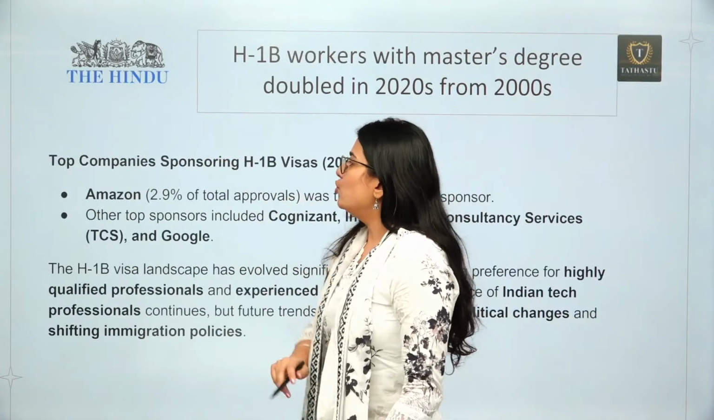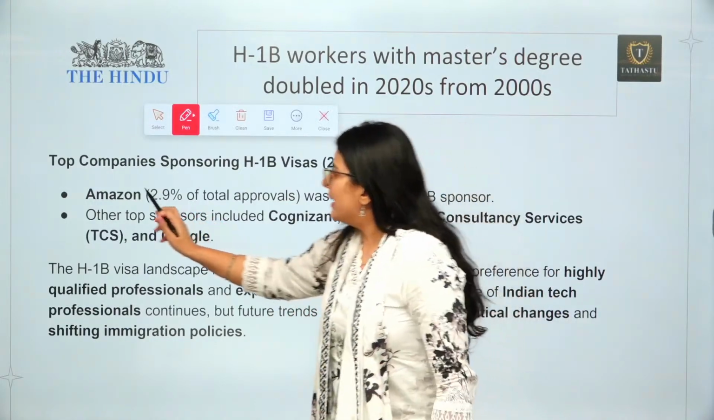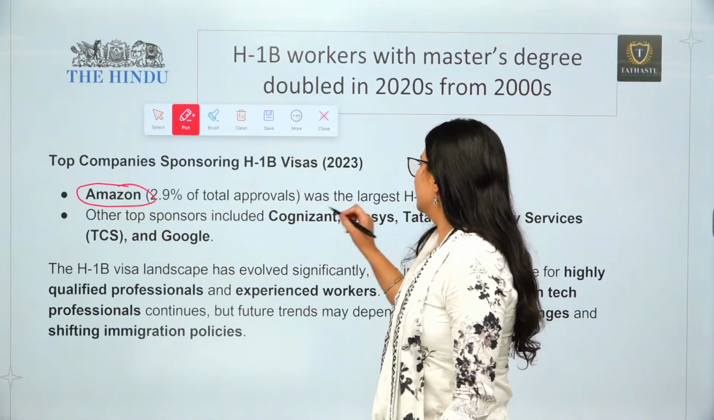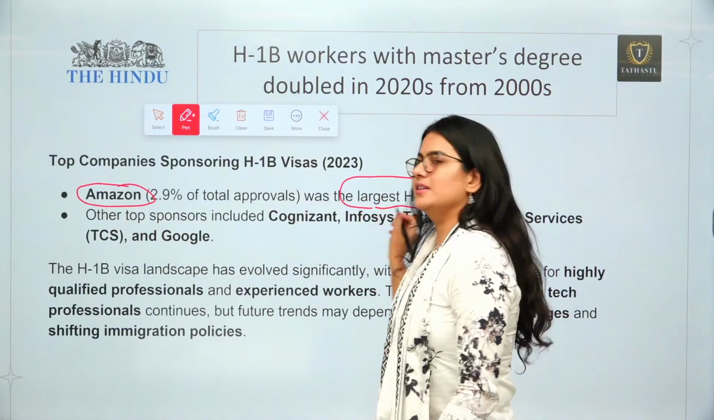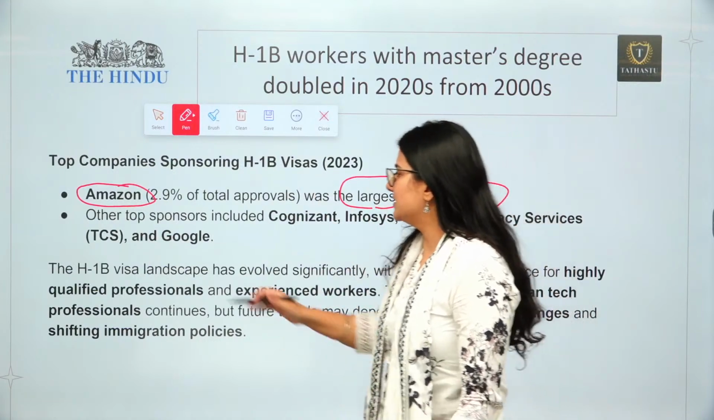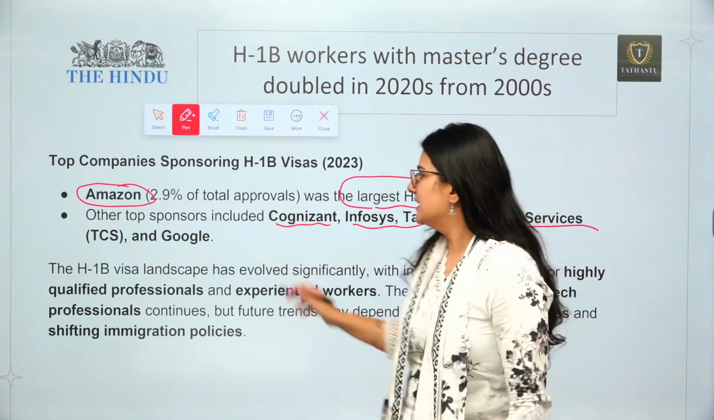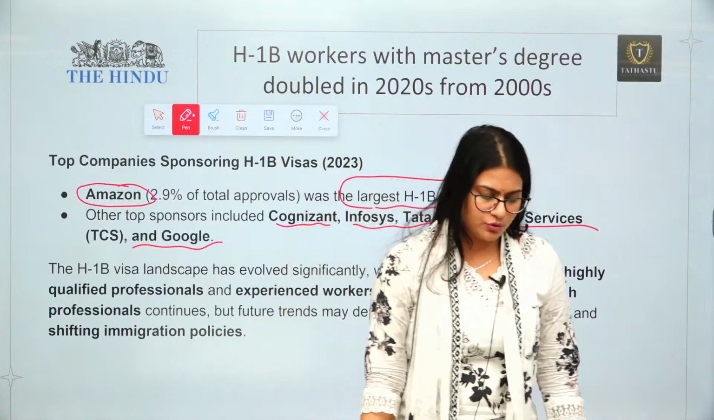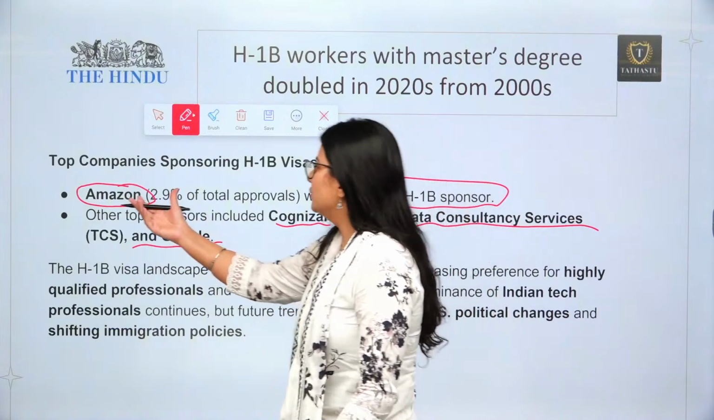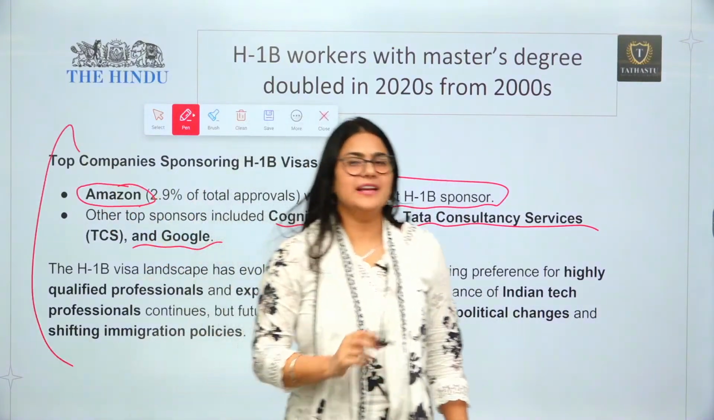Now, who are the top companies sponsoring the H1B visa? Amazon is actually at the top. Amazon is the company which gives the largest number of H1B visas, through which we can get the H1B visa. Other than that, there are other sponsors, for example Cognizant, Infosys, TCS, Google, etc. They are also giving H1B visas. But Amazon is actually on top of that. Okay, so this is all about the trend of the H1B visa.